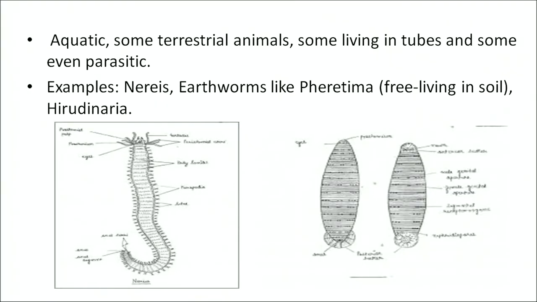Now the next phylum that we are going to discuss is phylum Annelida. That is, it includes earthworms. They are elongated, segmented, coelomate. Now the first thing is they are coelomate. It means that they have a true body cavity, worm-like animals.